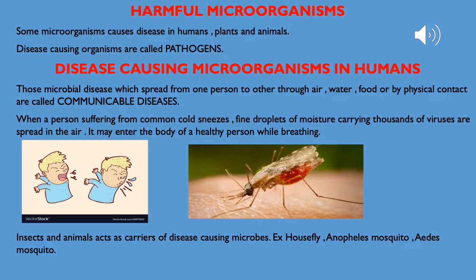Now I am coming to the next example, the Anopheles mosquito. This Anopheles mosquito is responsible for causing malaria. The Aedes mosquito is another example, which causes dengue in humans. So these are all carriers of microbes. You might know that these mosquitoes breed in stagnant water. So we must not allow water to collect in our surroundings.